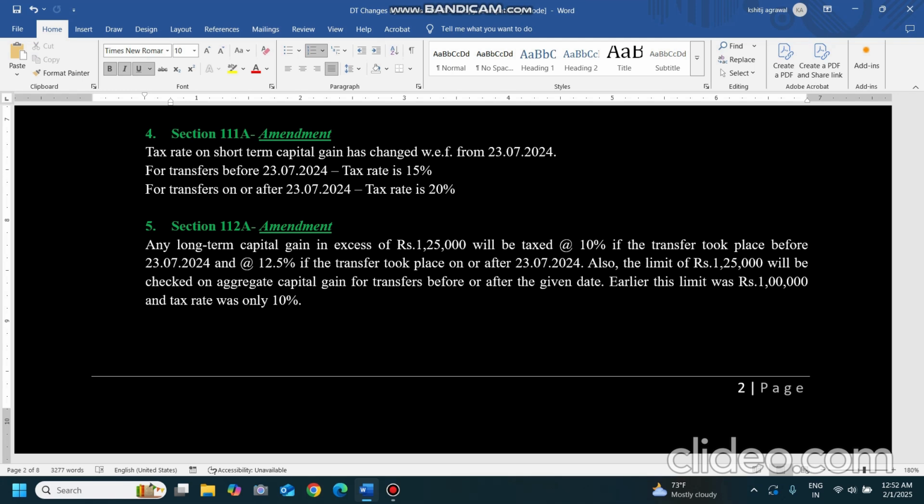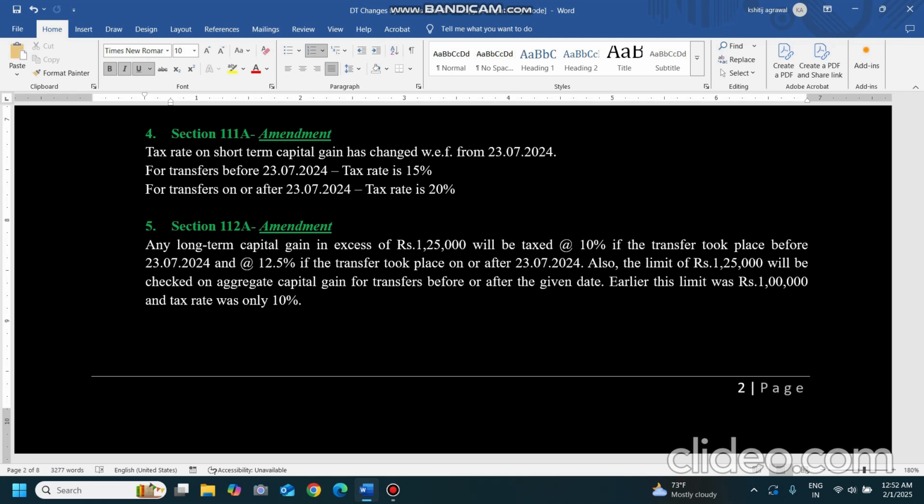Suppose a person comes and says, I have a capital gain of 5 lakh rupees before 23rd July, and after 23rd July I have transferred an asset with a gain of 4 lakh rupees. I want to claim 1 lakh for the transfer before 23rd July and 1.25 lakh for the transfer after 23rd July. This is not allowed. It is not the intention of the law to provide a double benefit.